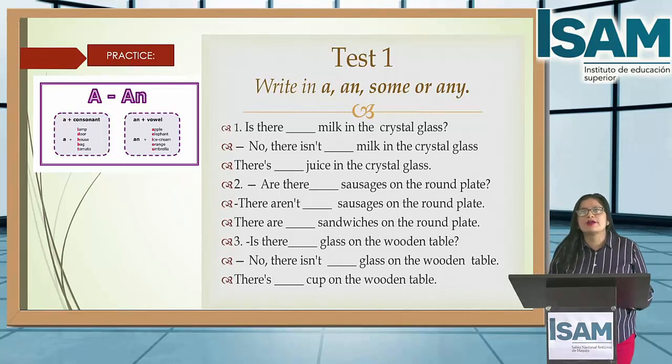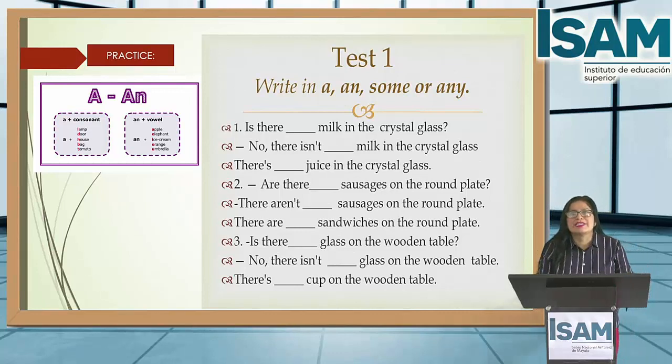Okay, let's start. Number one. Students, it's a question. Is there any milk in the crystal glass? Next, no, there isn't any milk in the crystal glass. Next, there is some juice in the crystal glass.